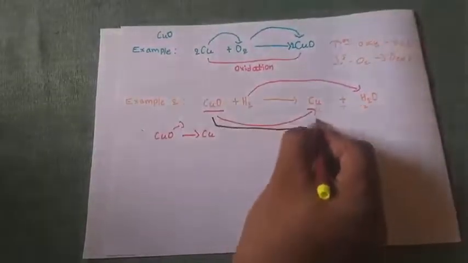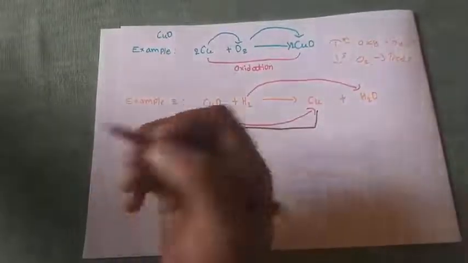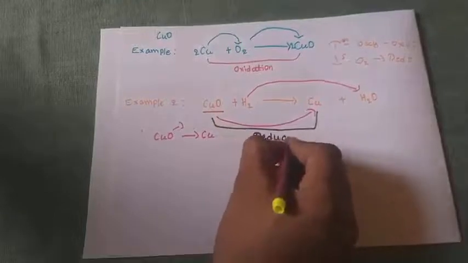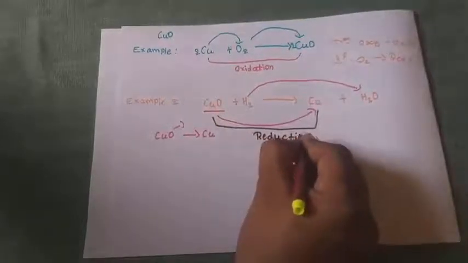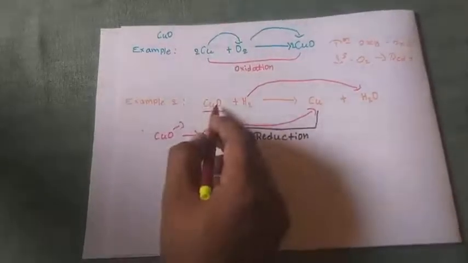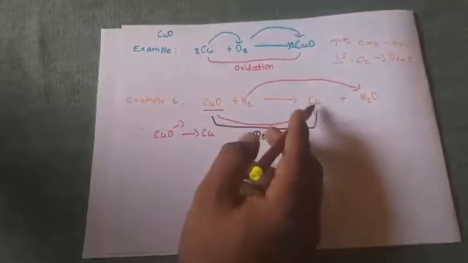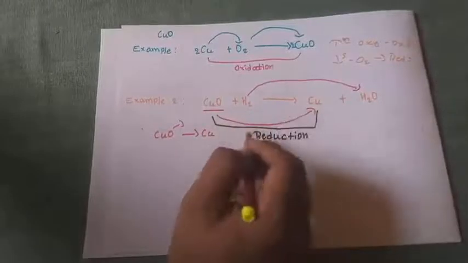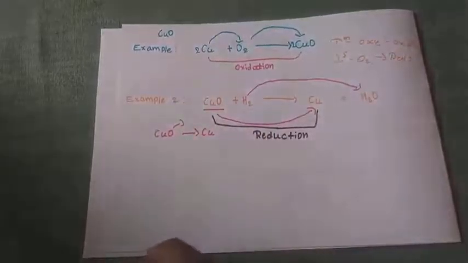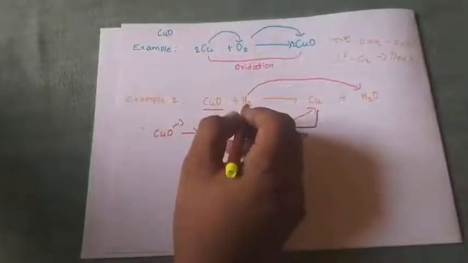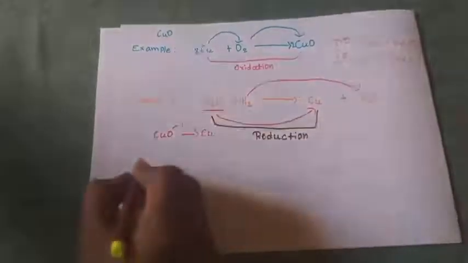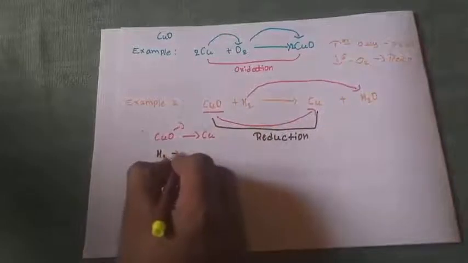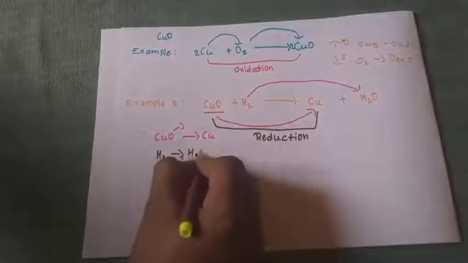Hence, we will state that copper oxide is reduced to copper. Hence, write a reduction. In this case, copper oxide loses its oxygen and it forms copper. Hence, copper oxide is reduced to copper. Hence, the reduction takes place. Simultaneously, hydrogen is gaining oxygen. Initially, it is present in the H2 form, but when the product is formed, it converts to H2O.